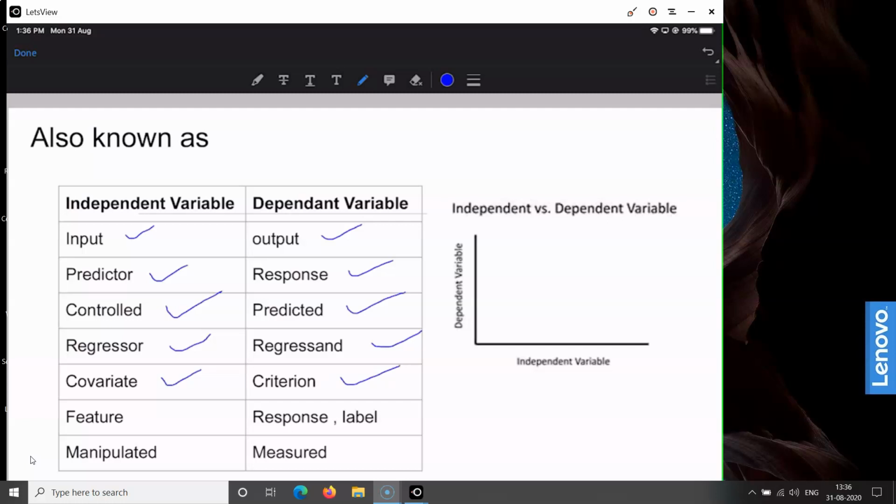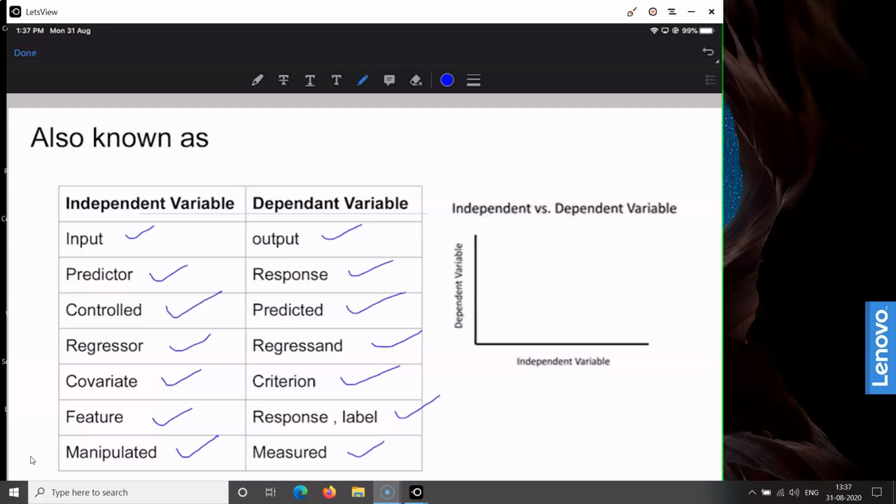In machine learning and in the image processing field particularly, the independent variable is known as the feature variables or the features, whereas the dependent variables are known as the response variables or the labels. Also, sometimes the independent variable is known as the manipulated variable and the dependent variable is known as the measured variable. So there are multiple names that are given to the independent variable and the dependent variable in the literature that we are going to refer for this lecture for the subject of machine learning.